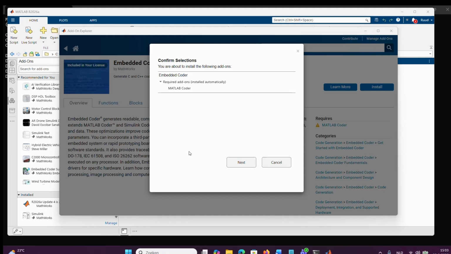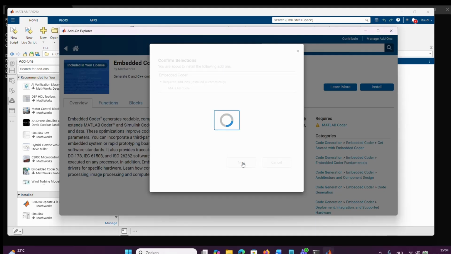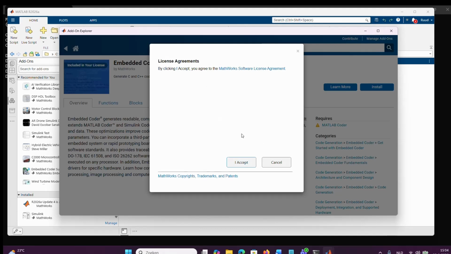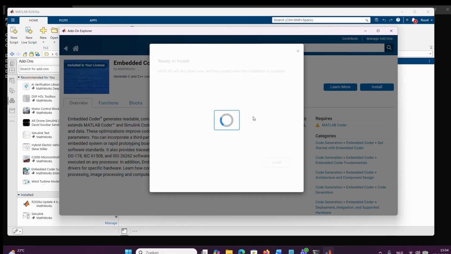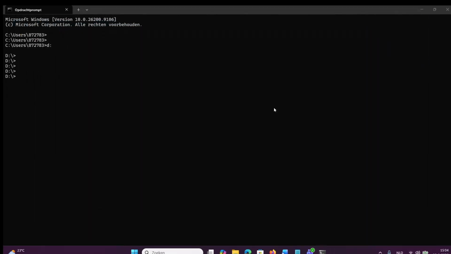So this screen should pop up, and it tells you that embedded coder will be installed, and that an extra add-on Matlab coder will also be installed because it's needed by embedded coder. So let's do that. Just press next and accept the license agreements, of course. And during the installation, your Matlab credentials might be asked. So let's press install. It should do its work. It shuts down Matlab, as you see, and then it will start up again when it's installed.